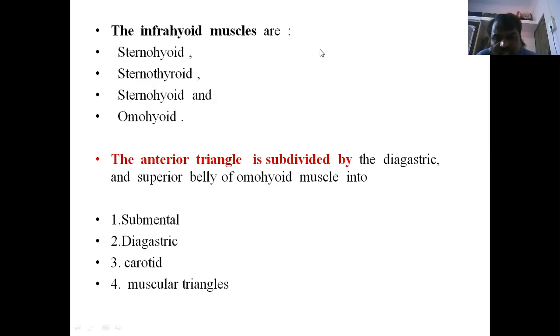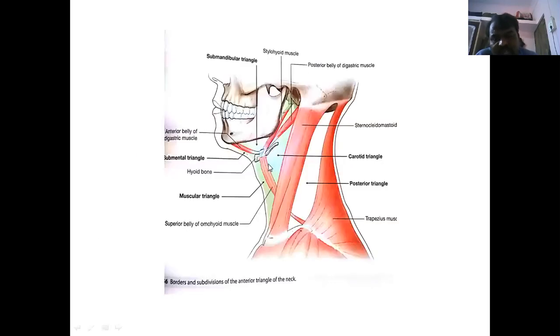Next, see here, we can identify the anterior belly of the digastric. This is the posterior belly of the digastric muscle. Here we can identify the hyoid bone. This is the submandibular region, also called the digastric triangle. Here we can identify the submental triangle below the mental region. Next, here we can identify the muscular triangle. This is the carotid triangle. This is the hyoid bone, and we can identify the superior belly of the omohyoid muscle.